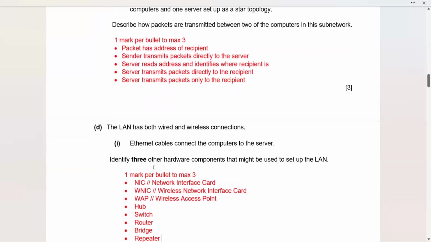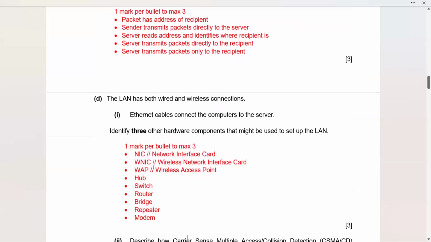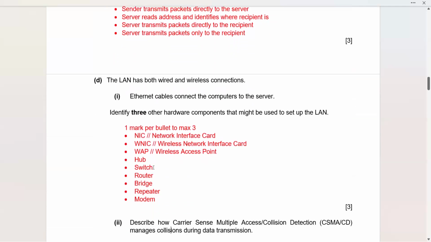Part D. The LAN has both wired and wireless connections. Ethernet cables connect the computers to the server. Now, both wireless and wired connections are there. Identify 3 other hardware components that might be used to set up the LAN. Along with cables, which they mention here, what else is needed? What other hardware components can be used to set up the LAN?